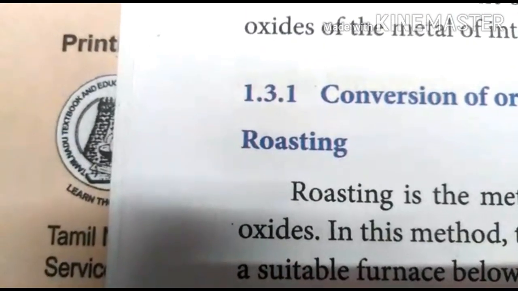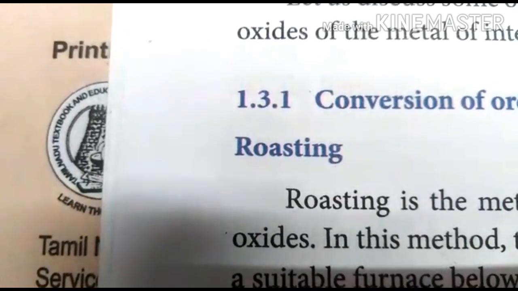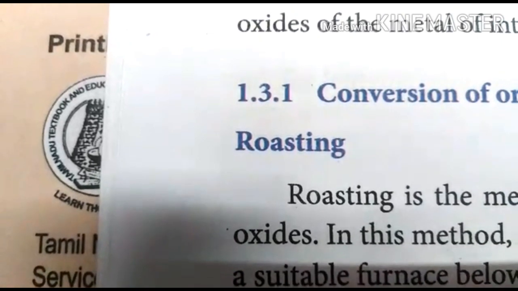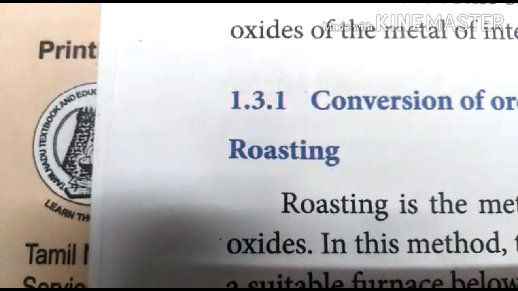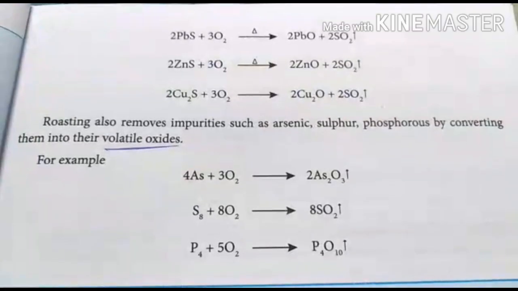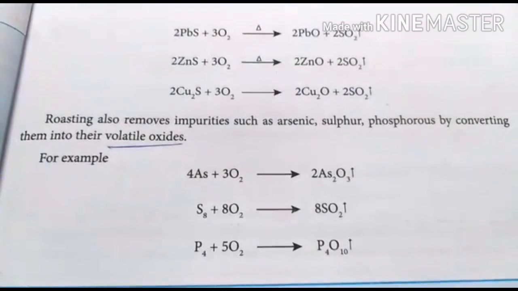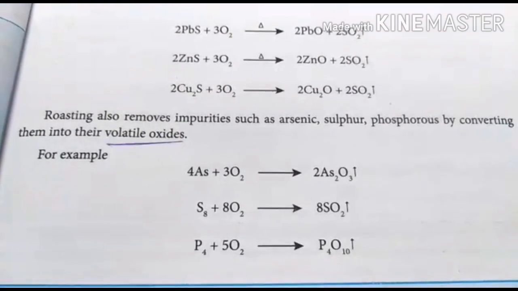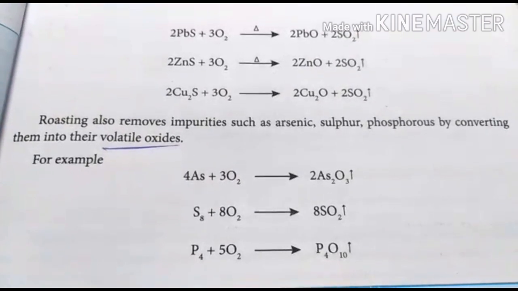Roasting is nothing but the ore is heated in the presence of oxygen. Calcination is nothing but it is heated in the absence of air, in the absence of oxygen. That is the difference between roasting and calcination. So for roasting, you have to take the concentrated ore and that ore is oxidized by heating with the excess of oxygen.